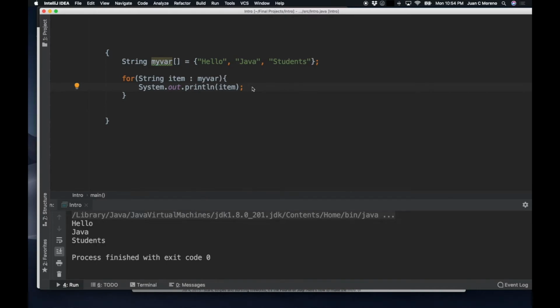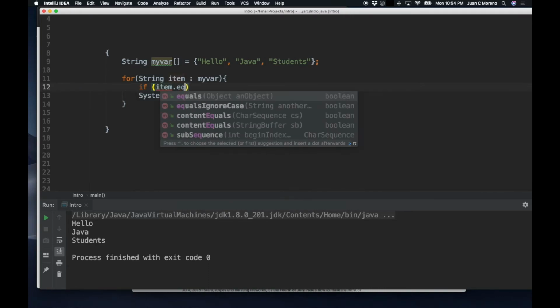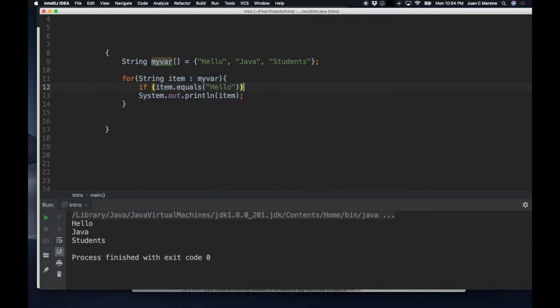A couple of important keywords that happen inside of loops are break and continue. The keyword break is going to exit out of the loop, and the keyword continue is going to go to the next item in the list. So for example, let's start from this entry point. We're going to skip the word hello, and we say if item dot equals hello.